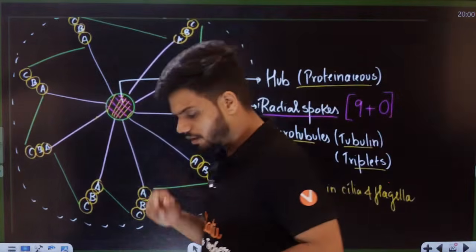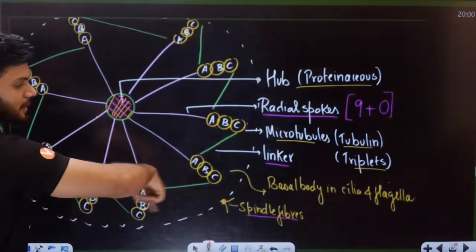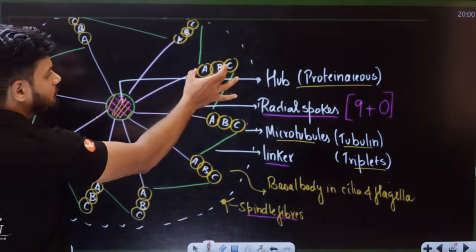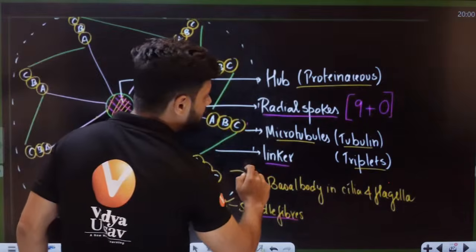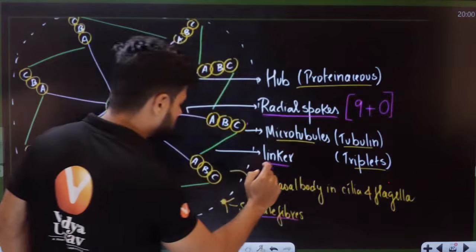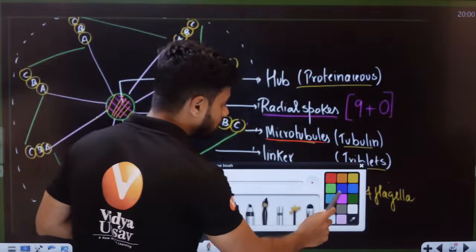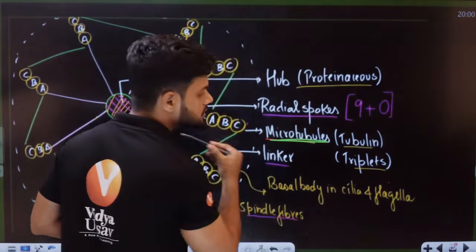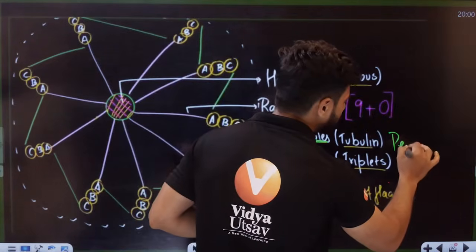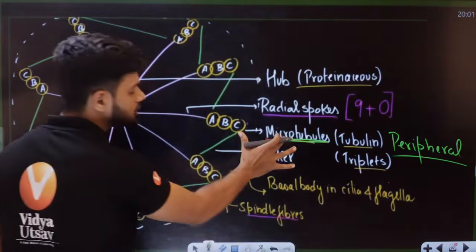Here also, students, the outer part is amorphous centrosphere. Here also, students, we have peripheral microtubules on the outside here.